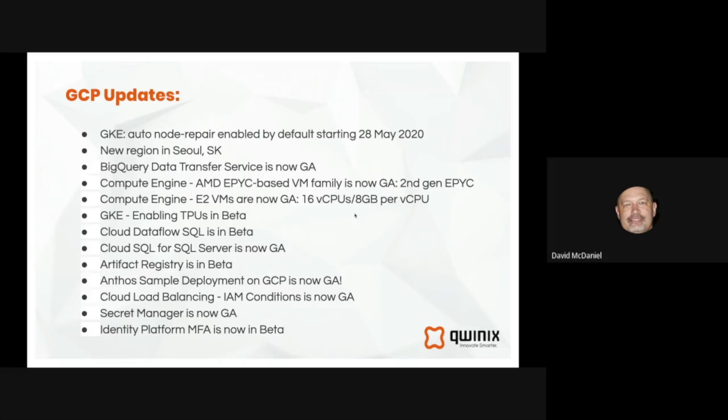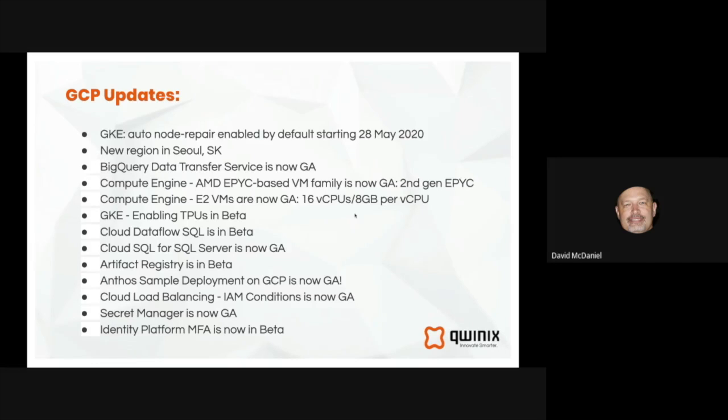For Cloud Dataflow, using SQL as a language is now in beta. So for moving and monitoring data between two sources, you'll be able to use SQL query statements. And then for Cloud SQL itself, it now supports SQL Server compliant API, and that's generally available.